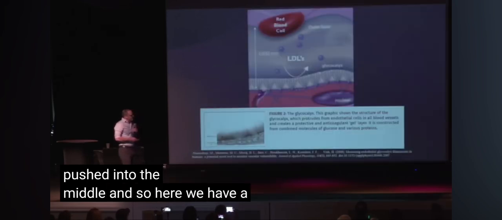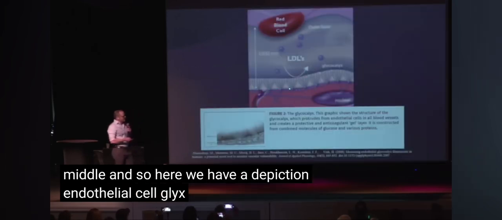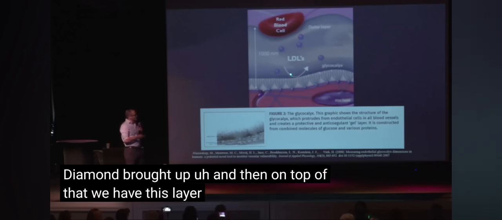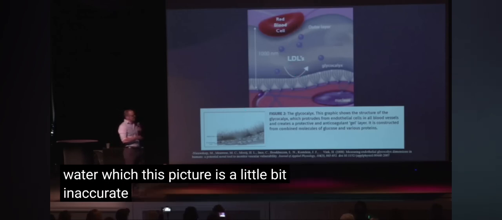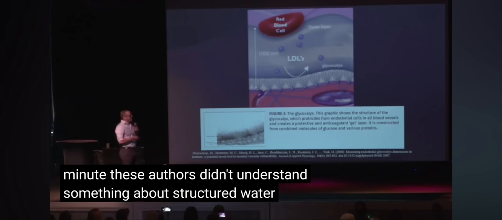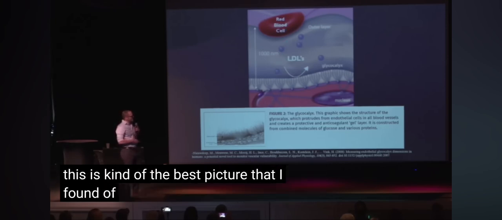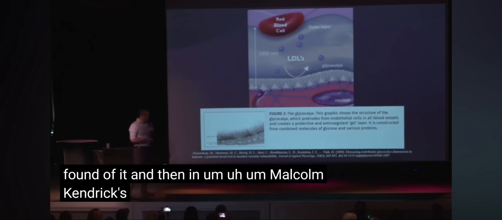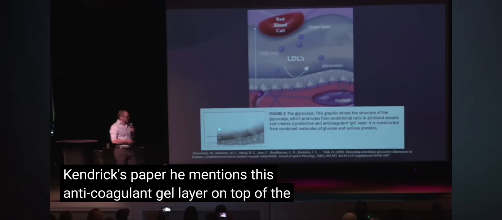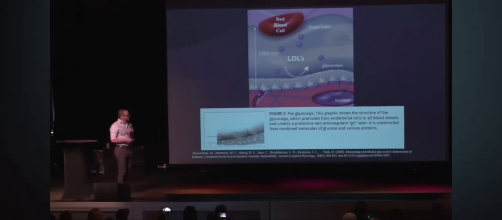And so here we have a depiction of an endothelial cell, glycocalyx, which I'm glad Dr. Diamond brought up. And then on top of that, we have this layer of structured water, which this picture is a little bit inaccurate, which we're going to see in a minute. These authors didn't understand something about structured water, but this is kind of the best picture that I found of it. And then in Malcolm Kendrick's paper, he mentions this anticoagulant gel layer on top of the glycocalyx.